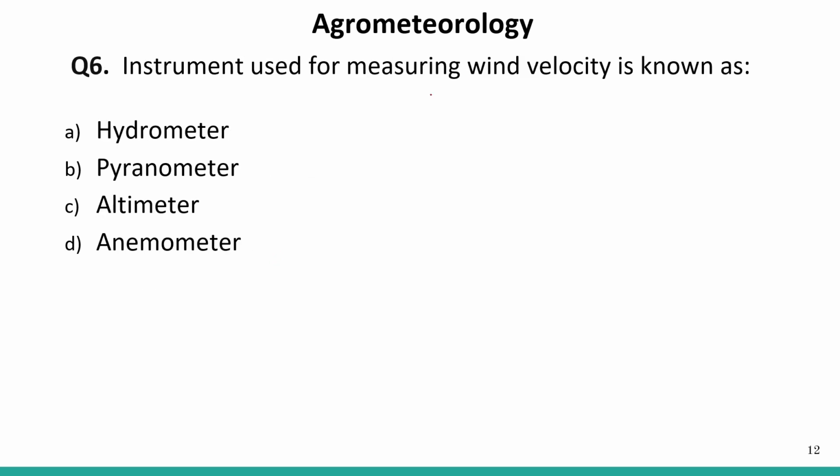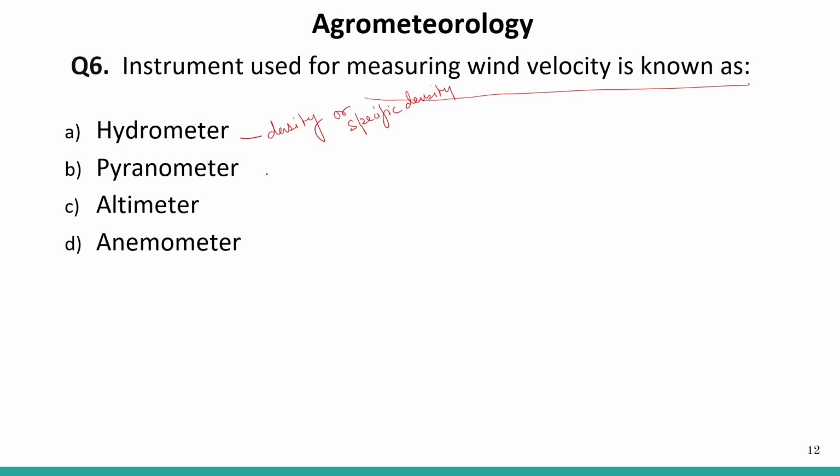Next question. Instrument used for measuring wind velocity is known as... okay, so hydrometer. A hydrometer measures a characteristic of liquid such as density, or specific density, right? So hydrometer is that. Now what is the pyranometer?